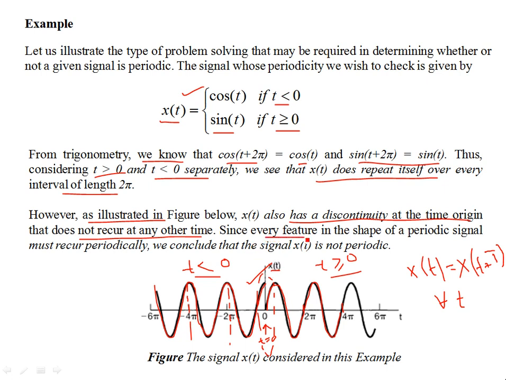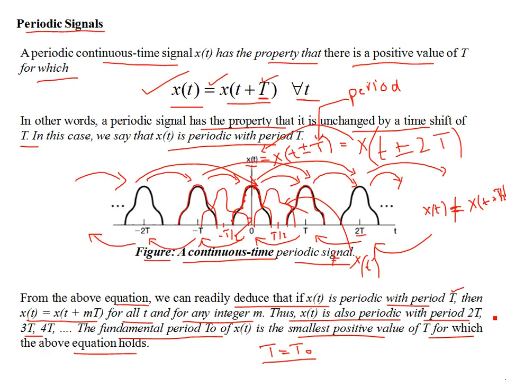Since every feature in the shape of a periodic signal must reoccur periodically, we conclude that the signal x(t) is not periodic. This definition is not going to hold for all t. If you partition the signal for t greater than or equal to 0 and t less than 0, we can still work this out. But as a complete signal for all t, this is the definition of continuous time signal periodicity: it has to be valid for all t.